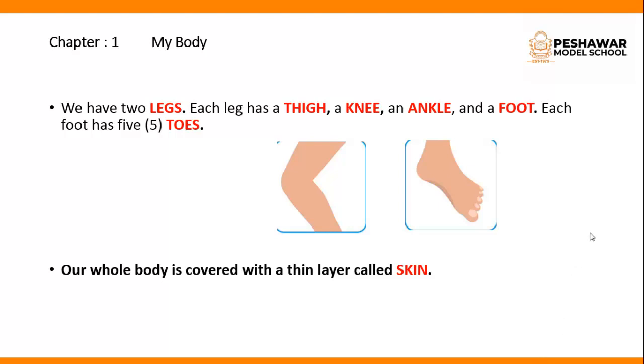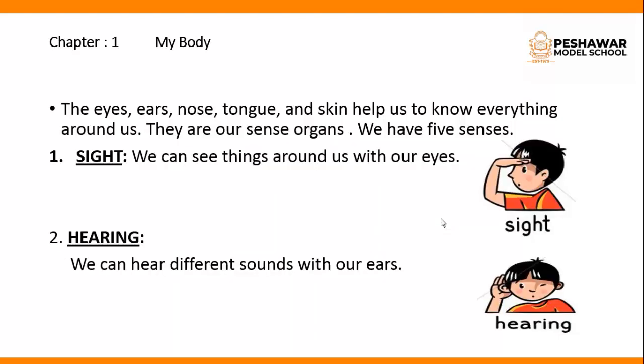Can you feel something on your body? The thing which we are feeling on our body is called skin. Skin is a thin layer. Our whole body is covered with a thin layer which is called skin.